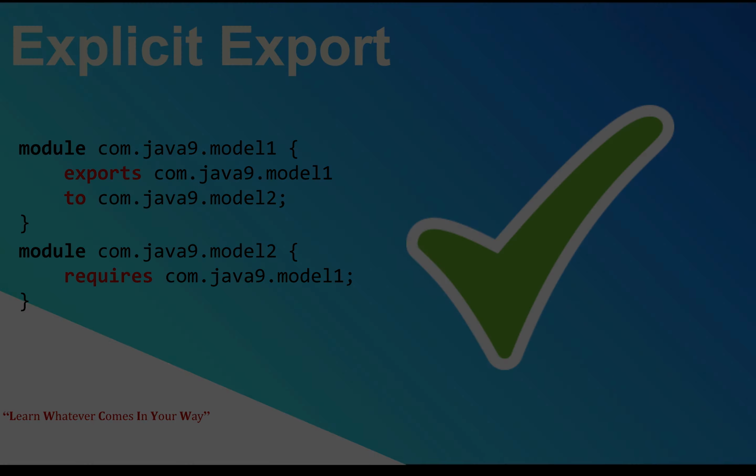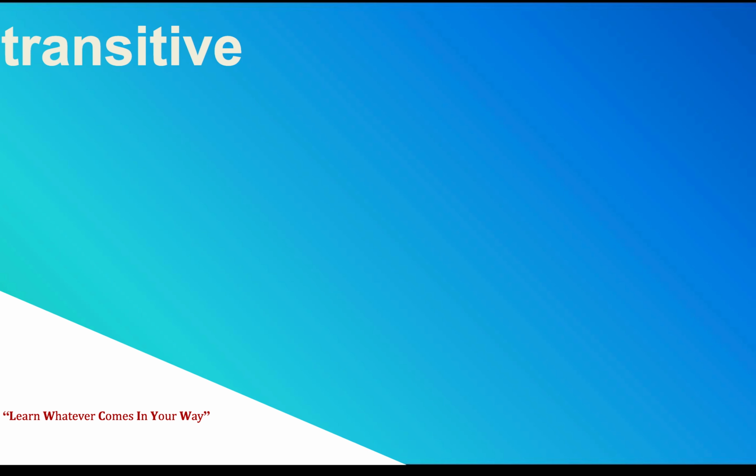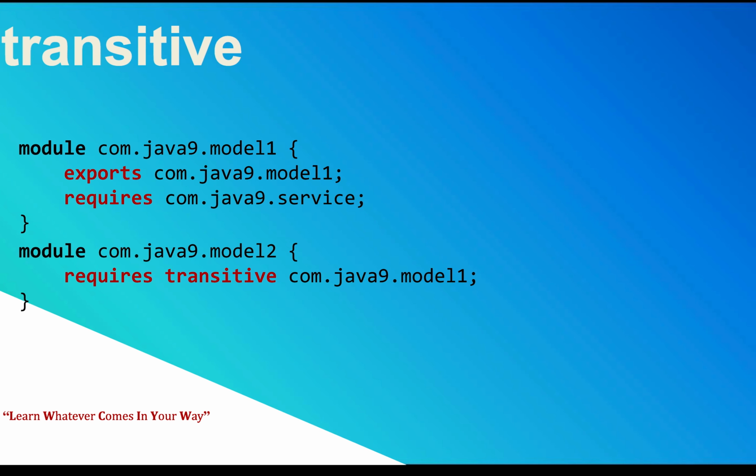So next one, transitive. So what is transitive? Transitive is a simple way to access a class even though it is not mentioned in the requires. Here at module 1, I have an export, which is module 1, and I'm requiring services, right? But module 2 requires transitive com.java.model1, right? So I'm trying to access module 1.